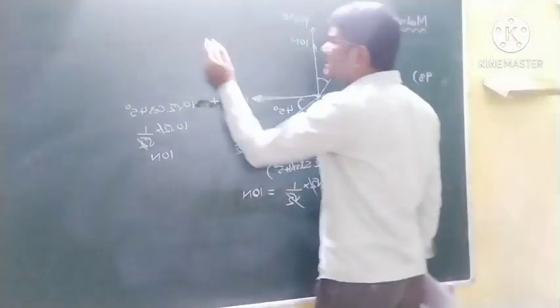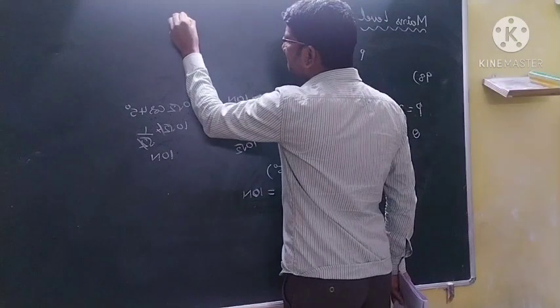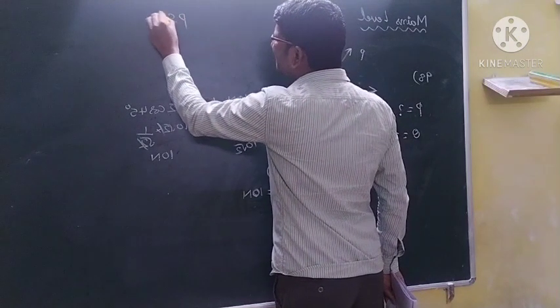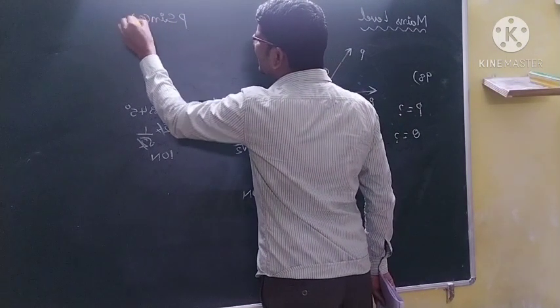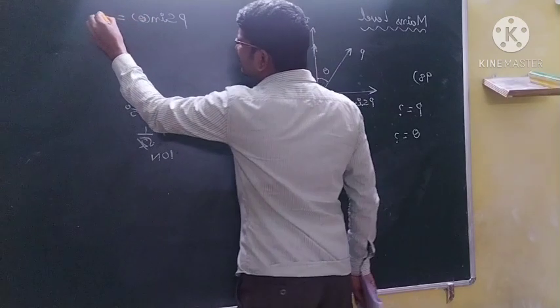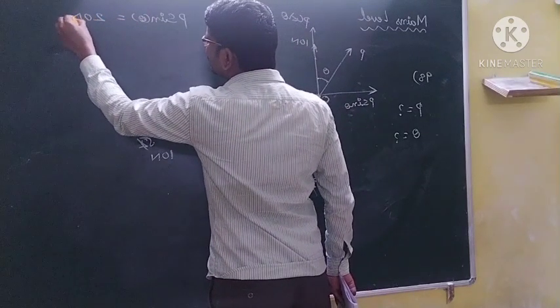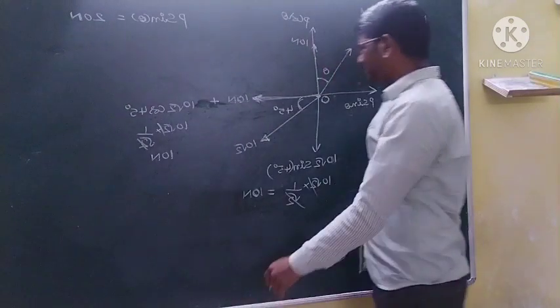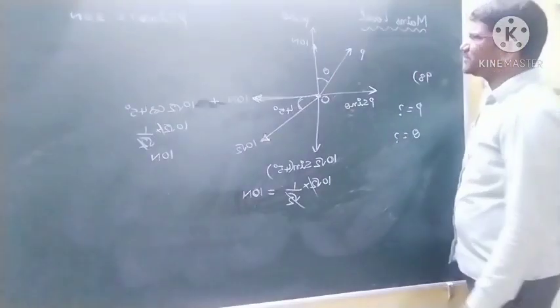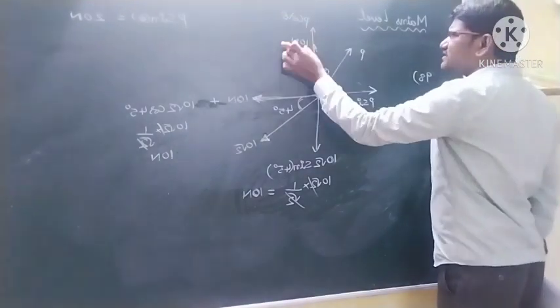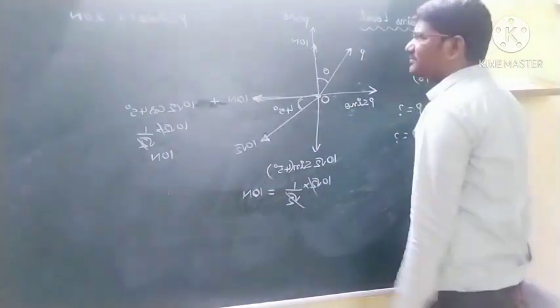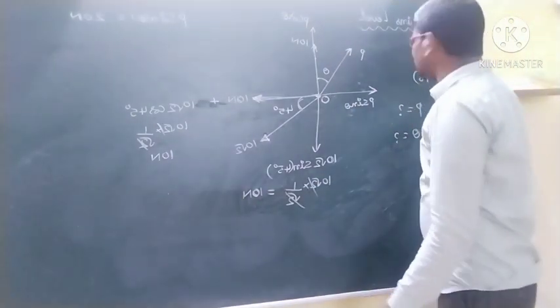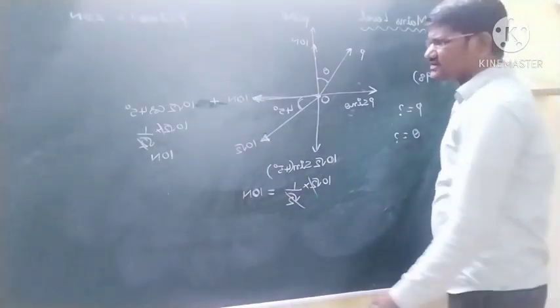So P sin theta is equal to 20 newtons. Okay students. And next one you see students, P cos theta plus 10 is equal to 10. So I am equating the forces.